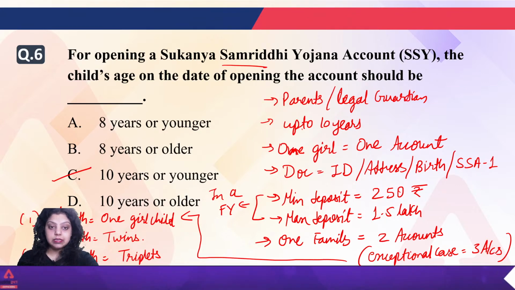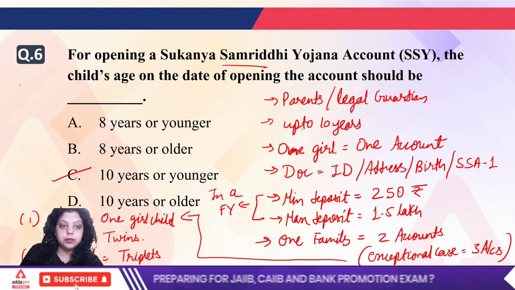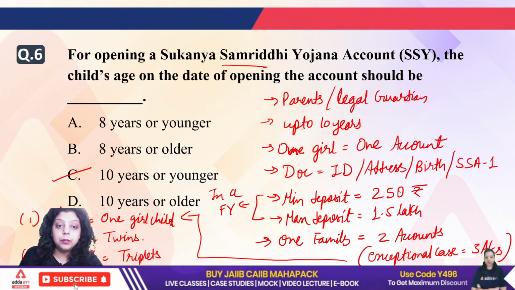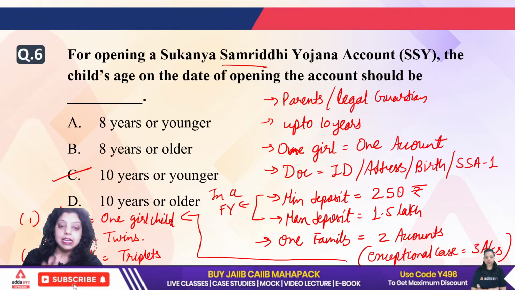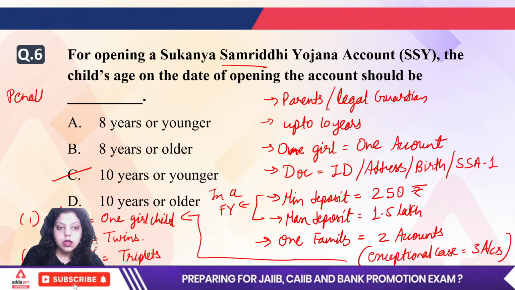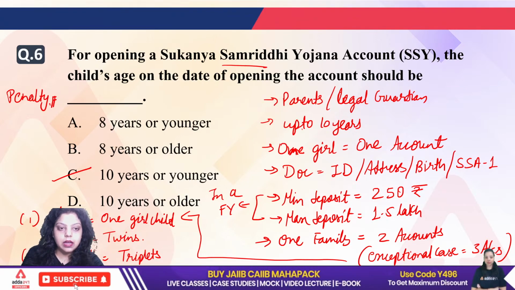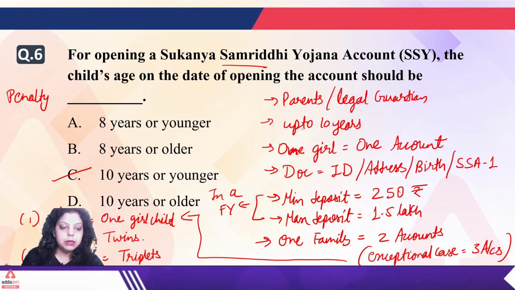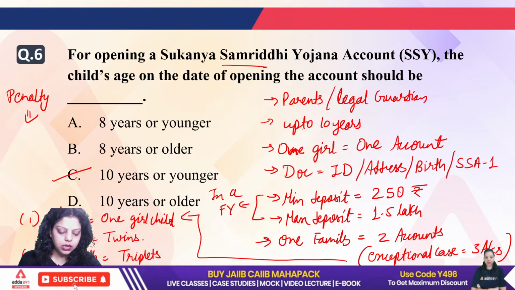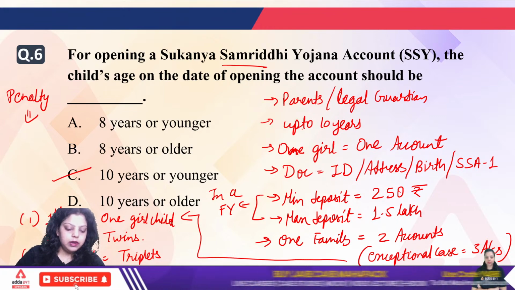Achha, apart from this, there is one more thing. If the parents are not able to pay the minimum deposit of 250 rupees in any financial year, what is the penalty amount? What is the penalty amount in case parents are not able to pay the minimum deposit in a financial year? Clear to all? Okay, very good. Now let me know the penalty amount.